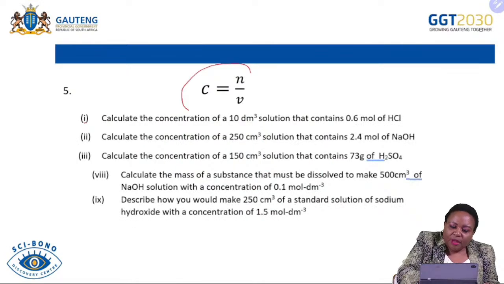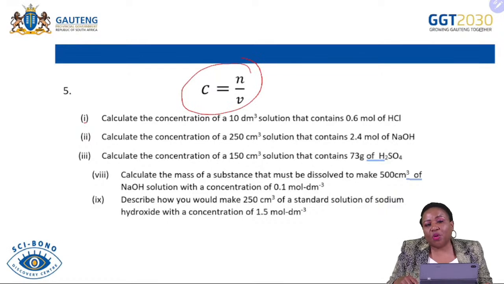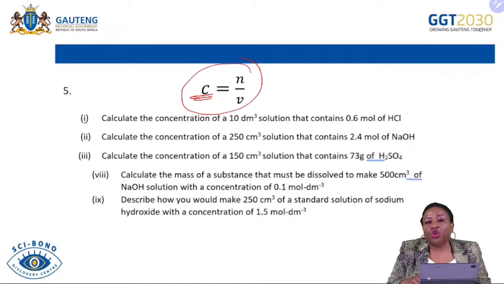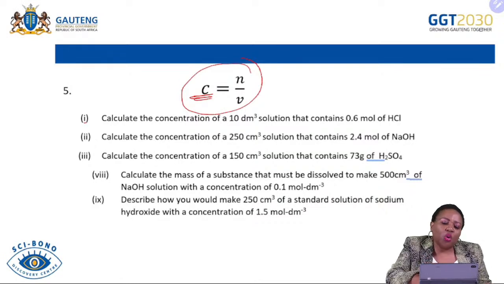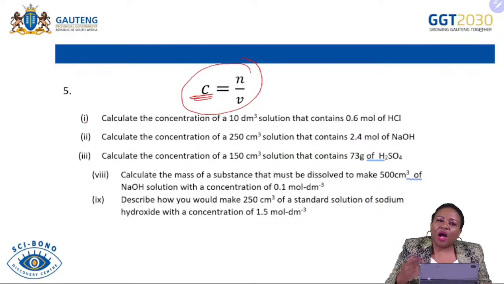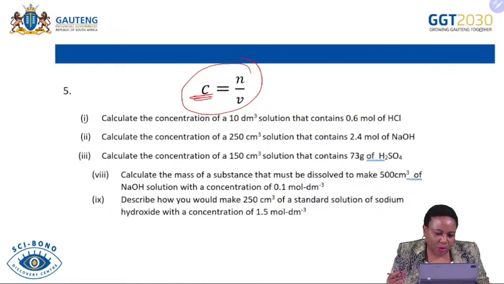This one is the one that we are going to use mostly, because they said we need to be able to calculate the concentration of an unknown acid or an unknown base during our titration. So this is going to be one of the number of moles formulas that we are going to use more often in our calculations, because we'll definitely be looking for the concentration of the unknown acid or unknown base.